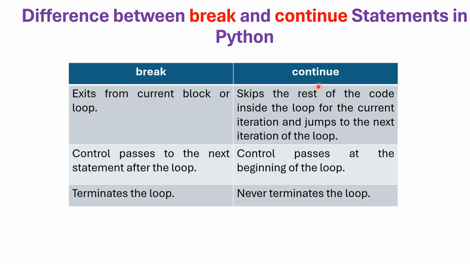But the continue statement skips the rest of the code inside the loop for the current iteration and jumps to the next iteration of the loop. It won't terminate the loop. It just skips the remaining statements after the continue statement and transfers the control to the next iteration of the loop. In a break statement, control passes to the next statement after the loop.